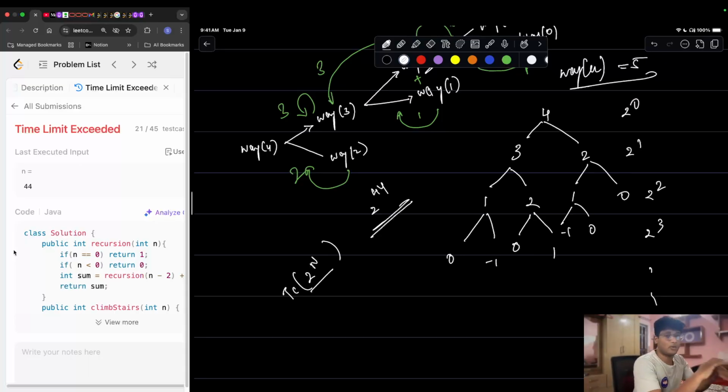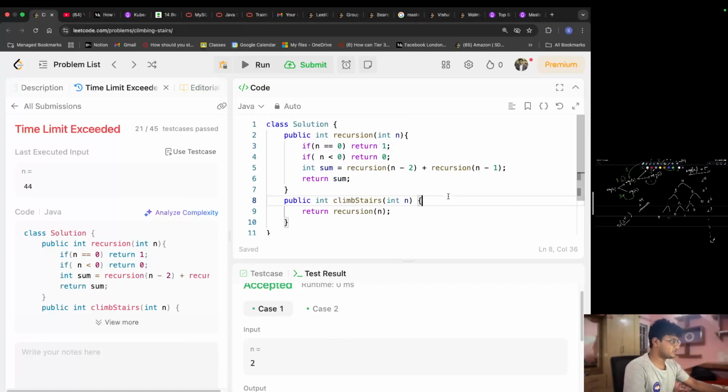This is where your memoization comes in, right? What are we doing? We're just going to hold that value. So what I am going to do is store that value somewhere. I'll create an array, right? As simple as that. I'm going to call it dp, new int of n plus 1.